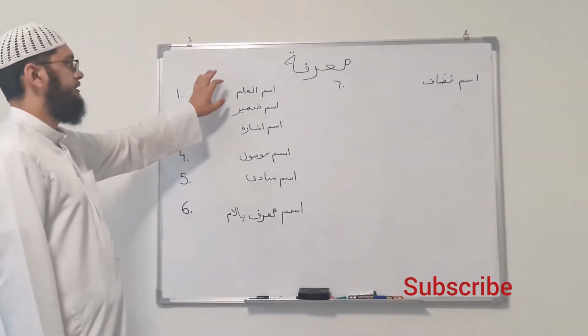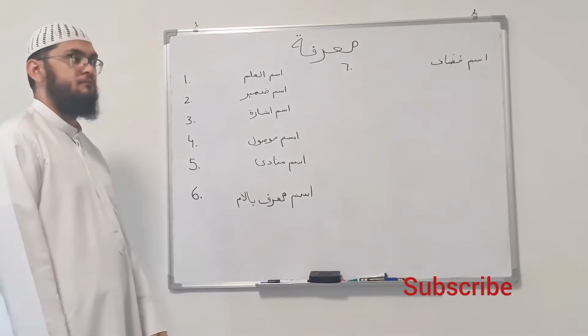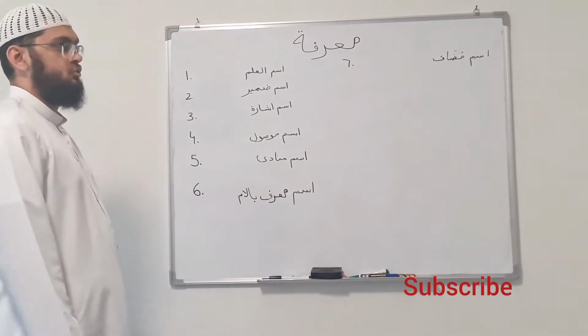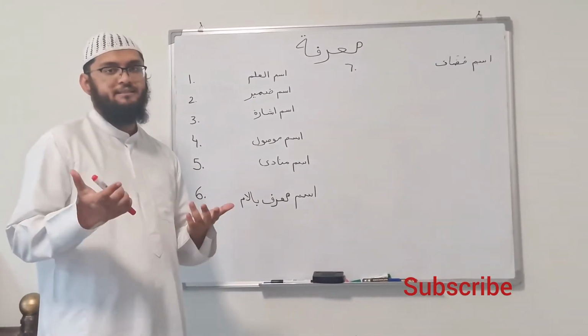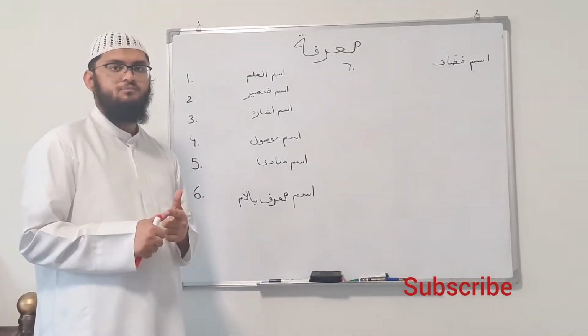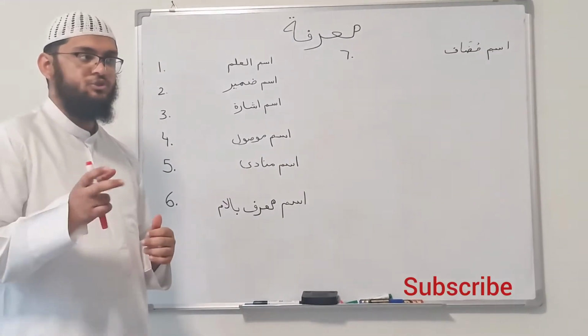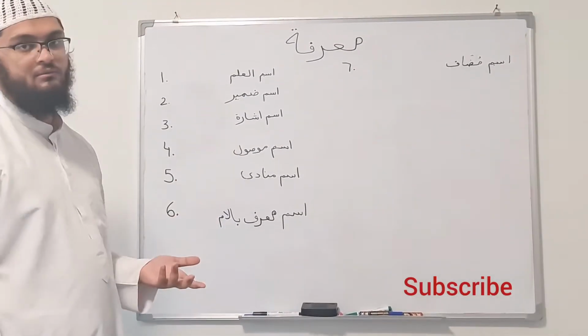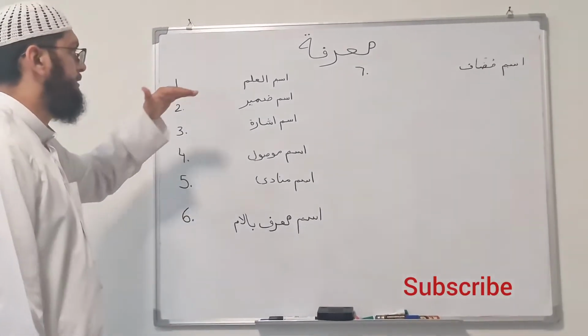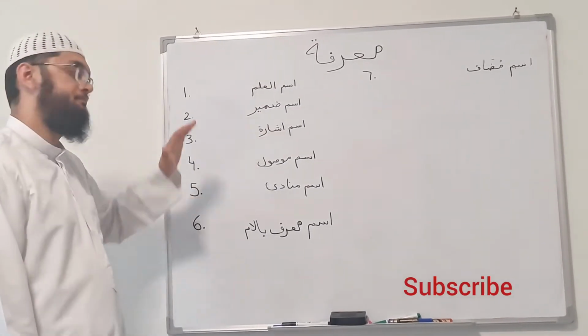Number 1, we have Ismul Alam, means names. Whatever names you find, same like English, names of human beings, or places, or animals, all this comes in the noun. That's number 1, the easiest one, which is called Ismul Alam.